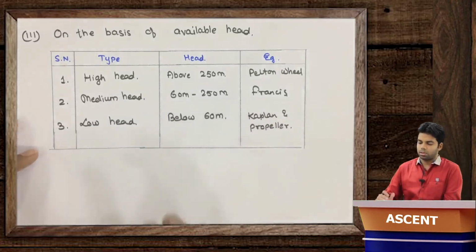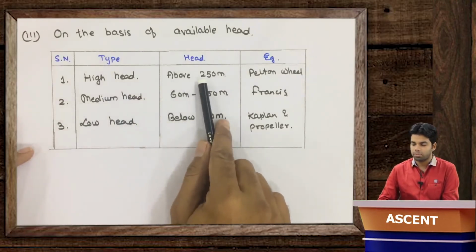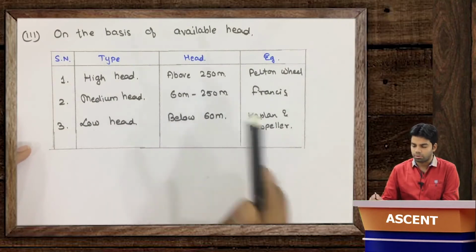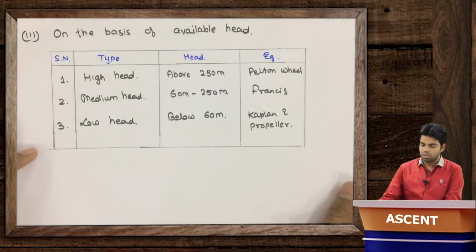So the Pelton wheel turbine is a high head turbine having head greater than 250 meter. Francis turbine is a medium head turbine having head between 60 to 250 meter, and Kaplan or propeller turbine is a low head turbine having head below 60 meter.